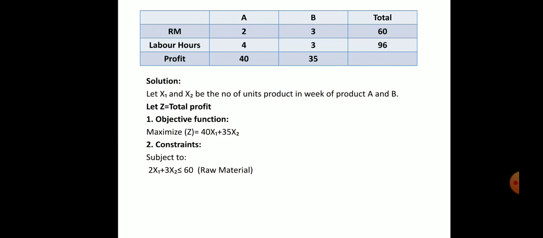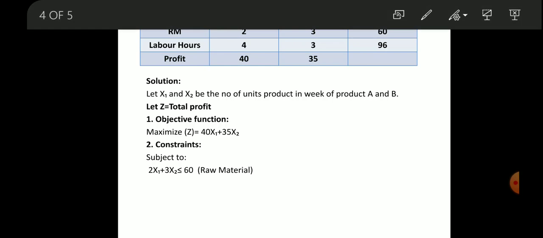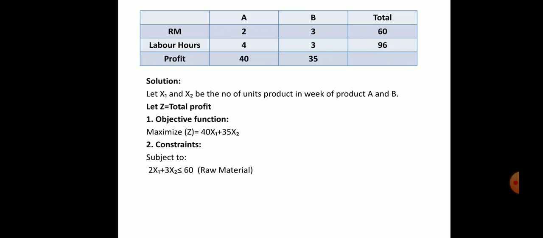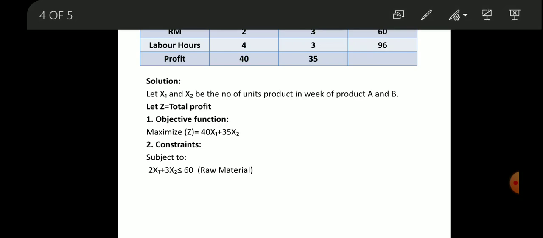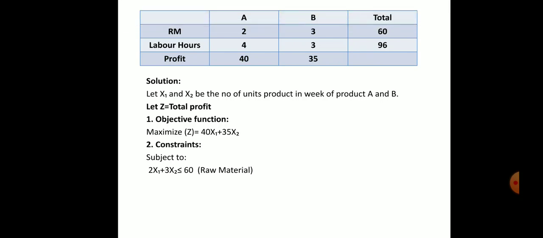Main subject. So first, in the raw material, we'll take 2x1 plus 3x2. Here, see only the raw material in the table. It means 2 kgs you need for producing a product A, so I have taken 2x1. How many units you need to produce product A, that's the value of x1. So we are going to find the value of x1 and x2 in the solution.